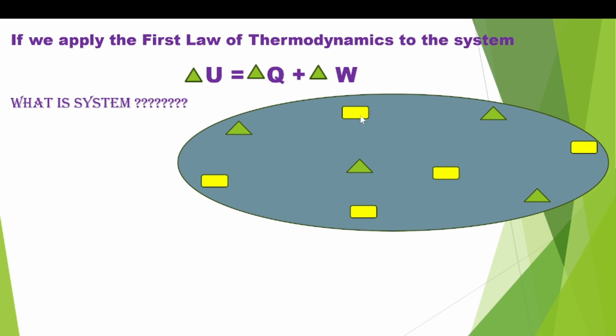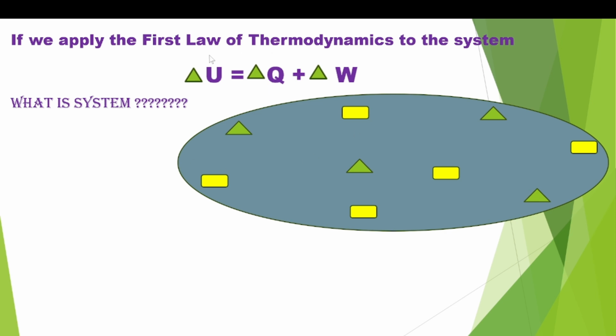If you want to study this particular system, it is not possible as a whole. You need to isolate it from the universe and then study it. That's why a system is a part of the universe. So what is a system? A system is a part of the universe that is of our study interest. For example, if we want to study this system, this is our system. Whenever you want to study a system, you need to isolate it. So that is called a system.